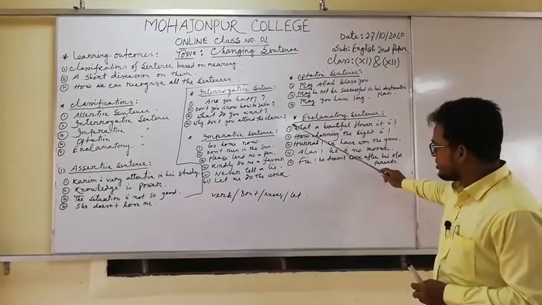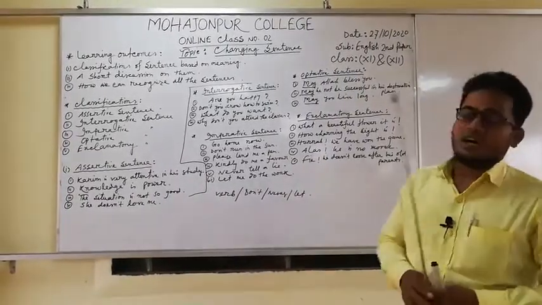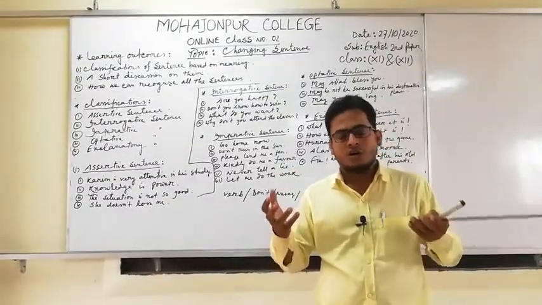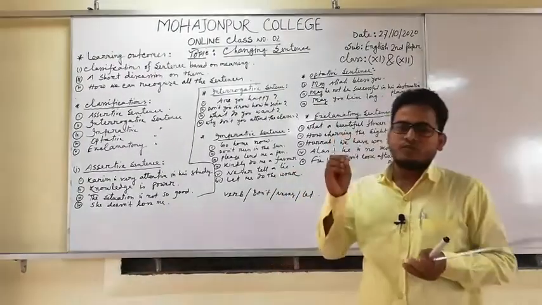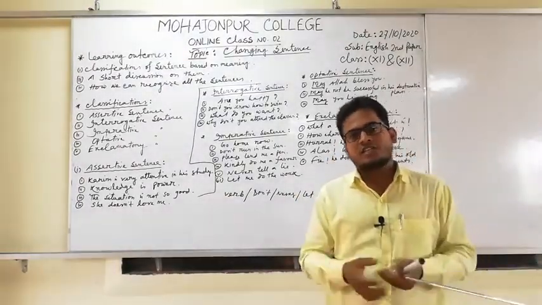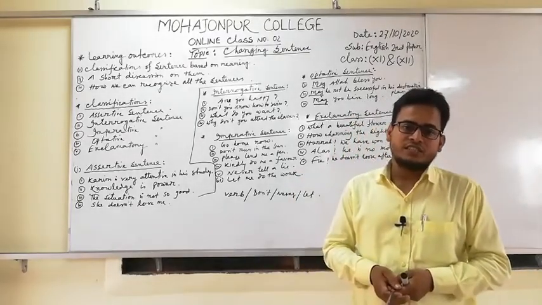These are called exclamatory sentences. If a sentence starts with what or how, and there is a note of exclamation at the end, that is called an exclamatory sentence.